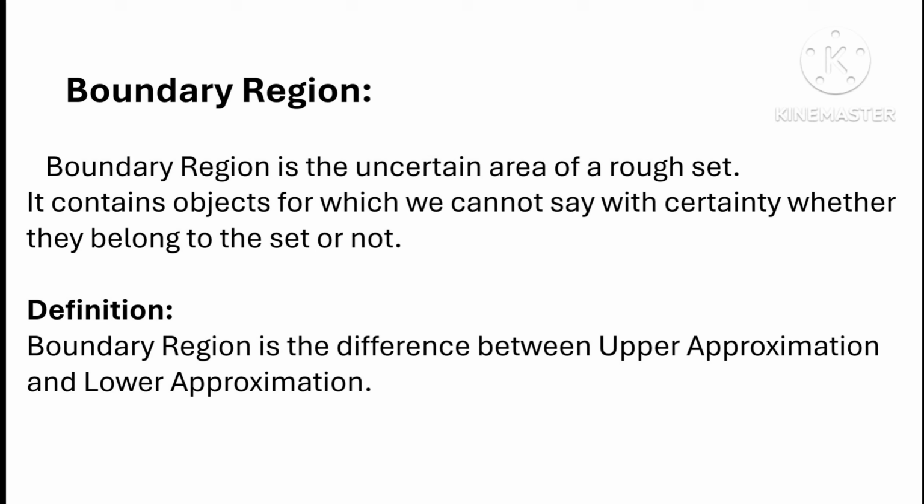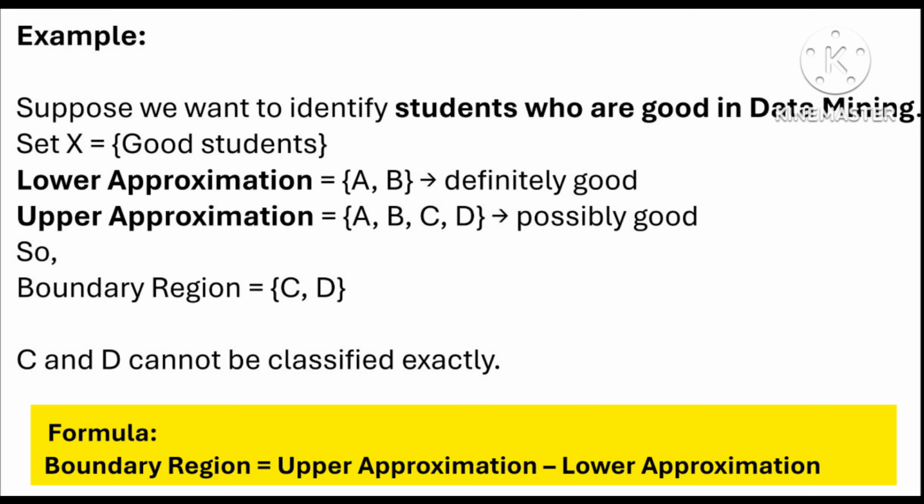Next topic is boundary region. Boundary region is the uncertain area of a rough set. It contains objects for which we cannot say with certainty whether they belong to the set or not. Definition is boundary region is the difference between upper approximation and lower approximation. It means the objects that are in upper approximation but not in the lower approximation form the boundary region. Here formula is, see here formula. Boundary region equals to upper approximation minus lower approximation.